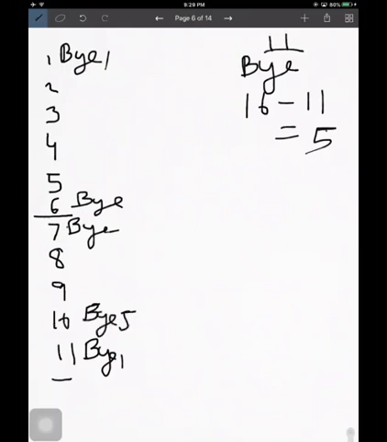So these are the teams that are not going to play in the first round. Only the rest of the teams will play. This is the first round. So 2 and 3 will play, 4 and 5 will play, and 8 and 9 will play in the first round.